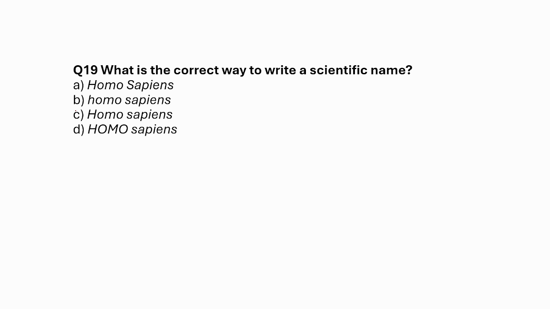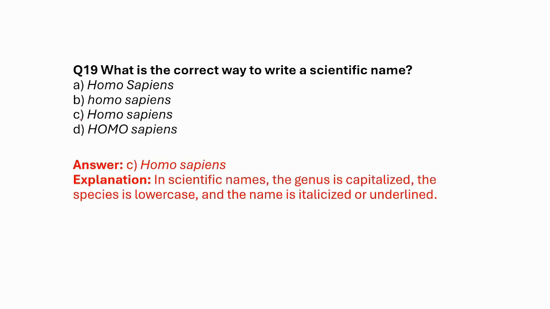What is the correct way to write a scientific name? You have four written versions. Out of that, the correct answer should be option C. The generic part is capitalized, beginning with a capital letter, and the specific epithet begins with a small letter, like Homo sapiens. And of course, when you are typing a scientific name, it should be italicized, and when you are writing it, it should be underlined.